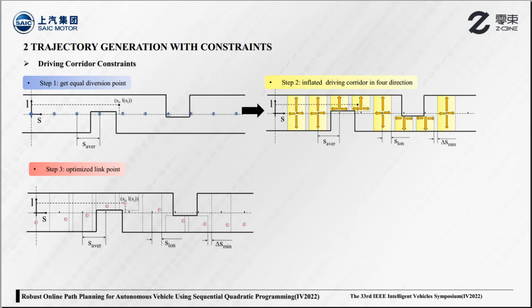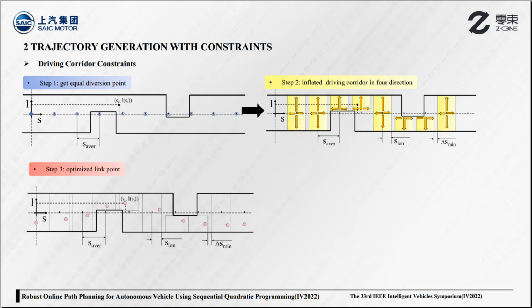Initial driving corridor is generated by n control points, which are equally distributed as shown in step 1. In step 2, all control points are inflated in 4 directions into cubes. In the longitudinal direction, the control points are inflated by a set length, which ensures that there's no overlap between consecutive cubes.